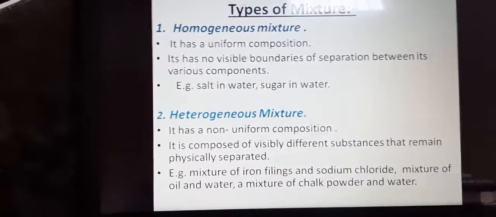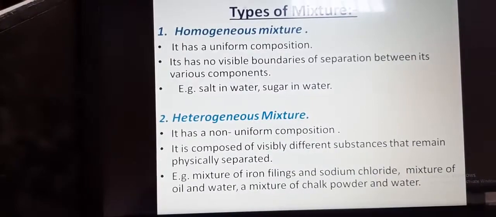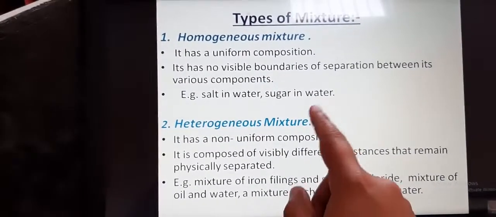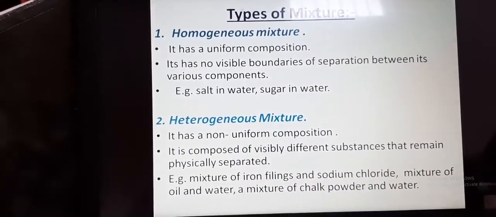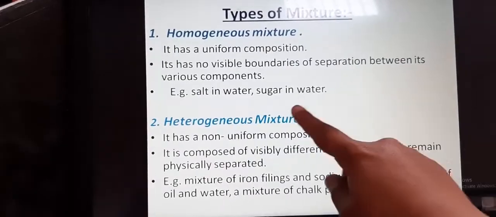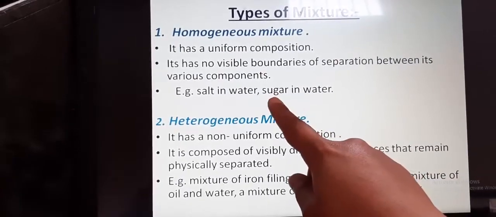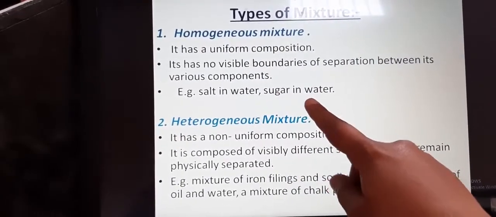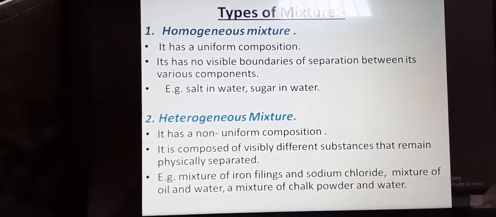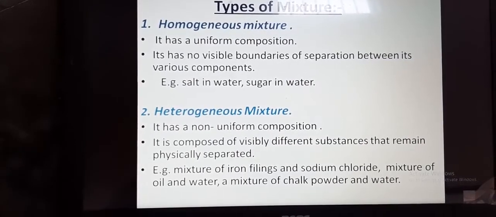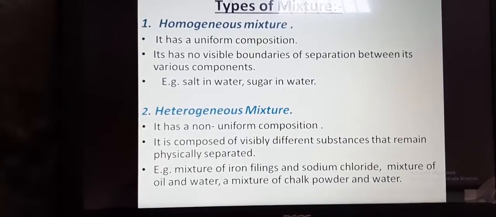If we dissolve salt in water, you will observe salt completely dissolves in water. So what does it show? It shows that it has a uniform composition throughout its mass, throughout its appearance. Another example we can take is sugar in water. This is also a homogeneous mixture in which sugar is completely dissolved in water. So, a homogeneous mixture has a uniform composition. It has no visible boundaries of separation between its various components.